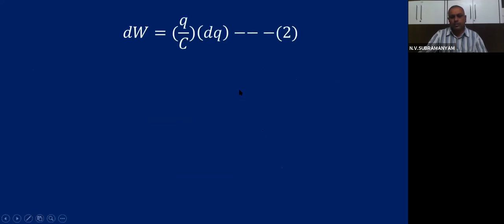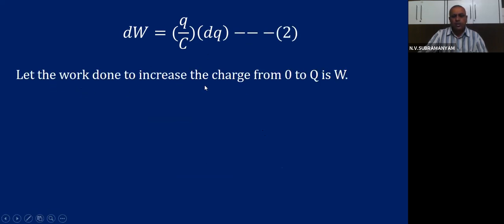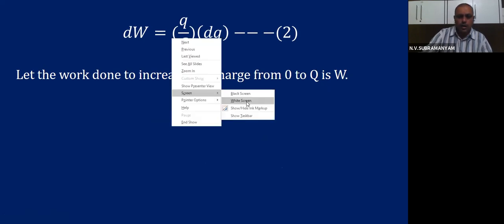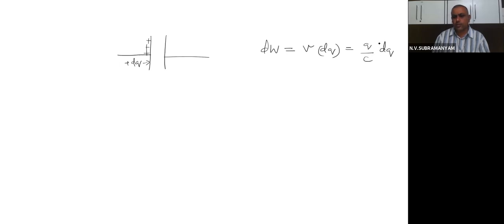How will I do this? Let the work done to increase the charge from 0 to Q be W. Now we know that there is already some charge on this. What did we do in the first calculation? To add dq charge to the plate, we calculated work as dW. dW is small v into dq. This we saw, and we got Q by C dq. That you already remember.